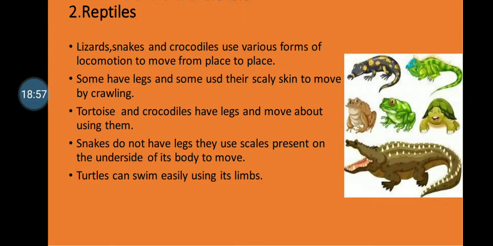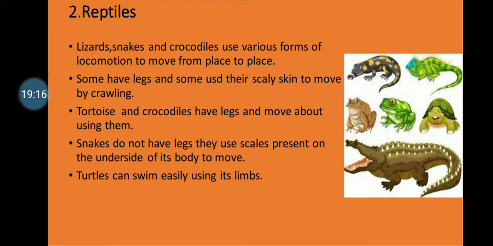And then the second one is the reptiles. Reptiles are animals like lizards, snakes and crocodiles. Since these animals have scales on their bodies, this helps them in moving.